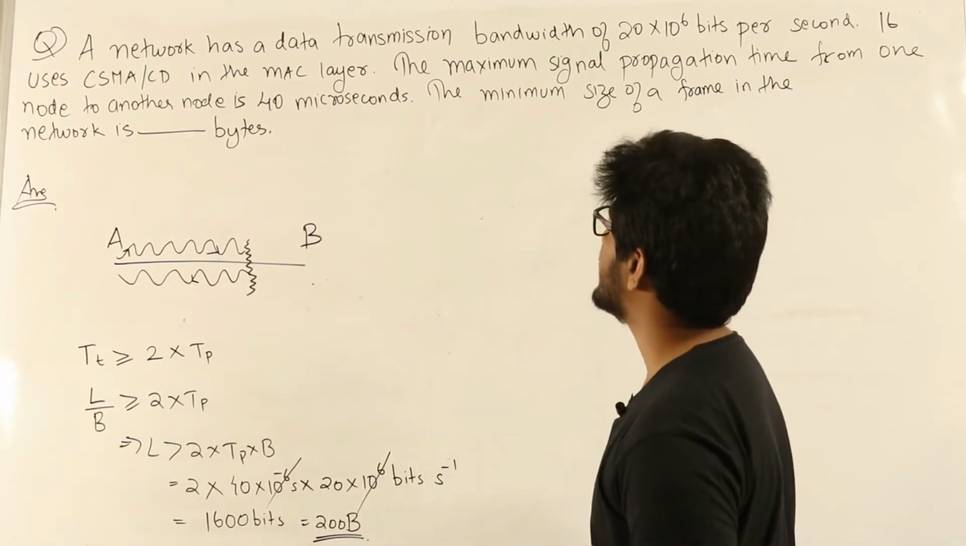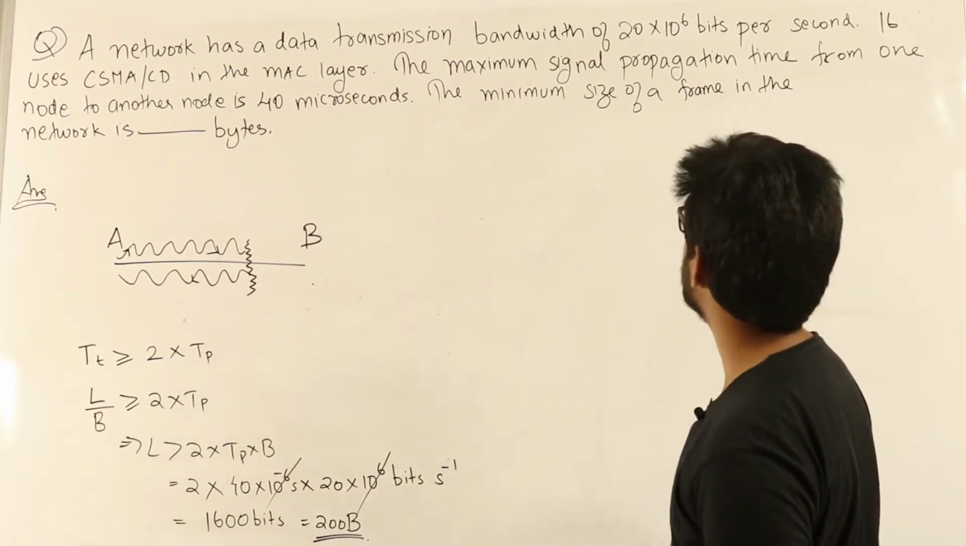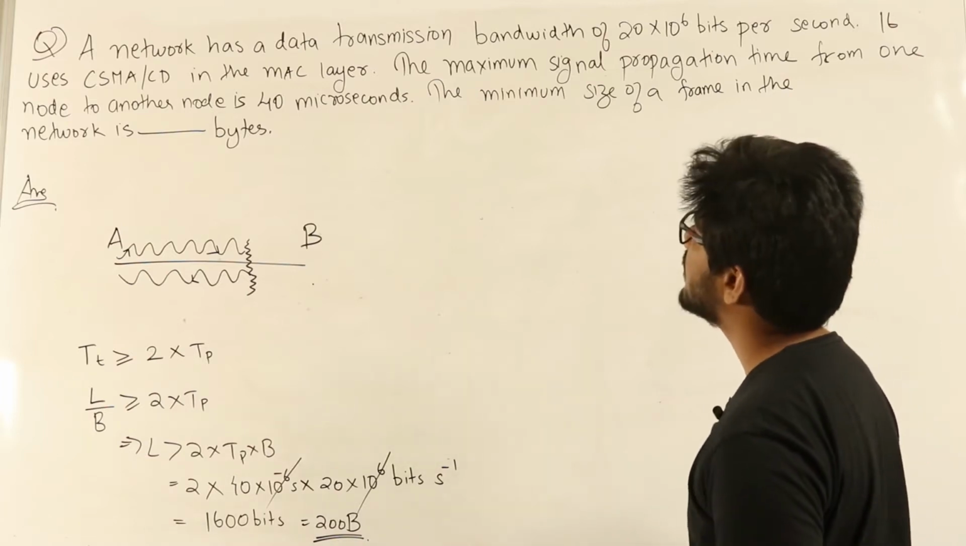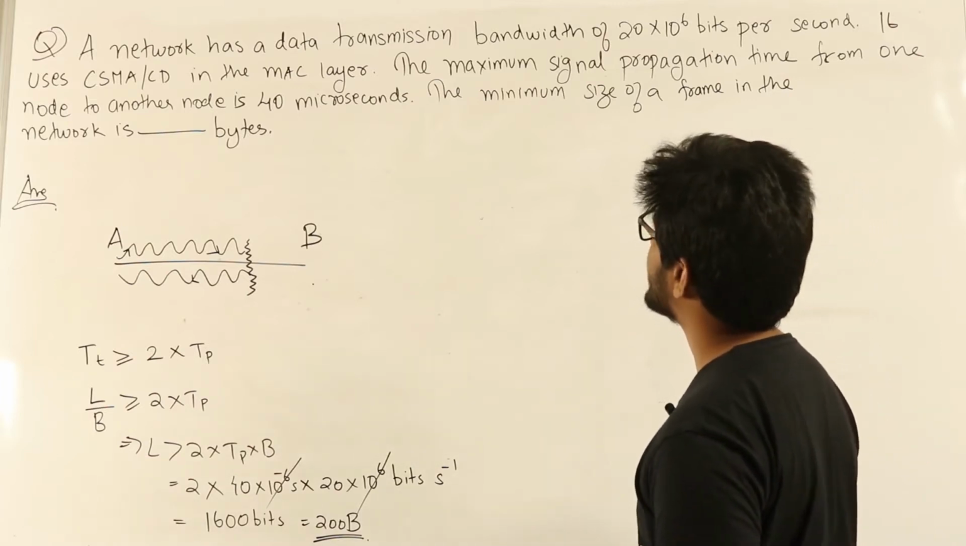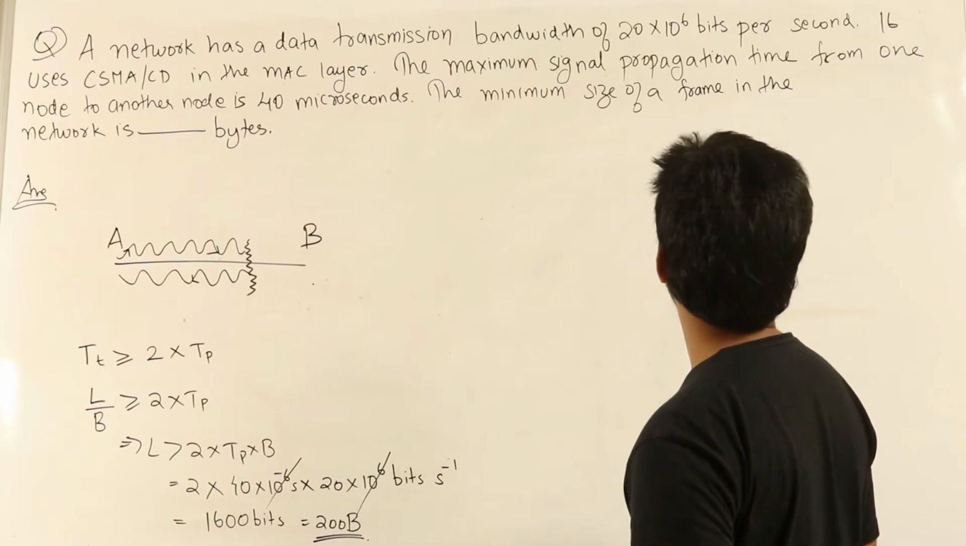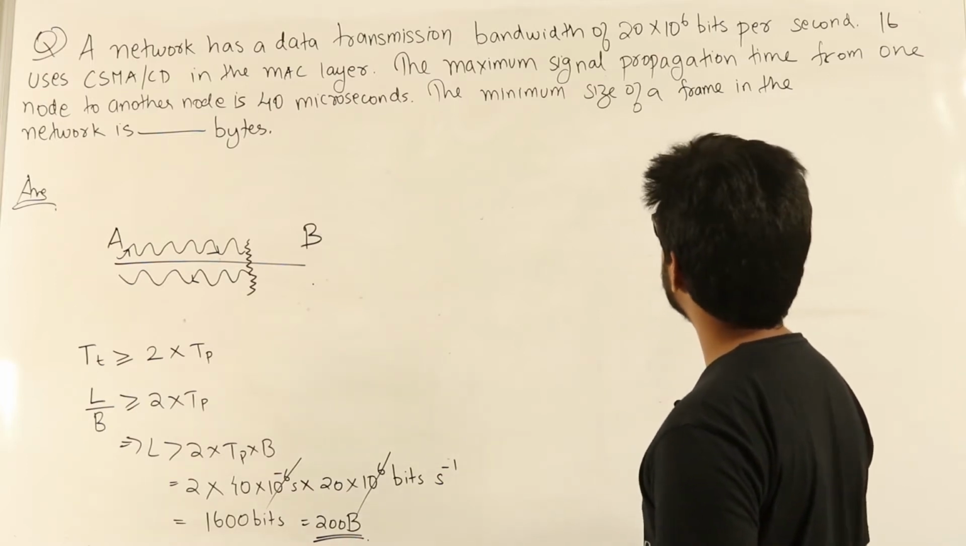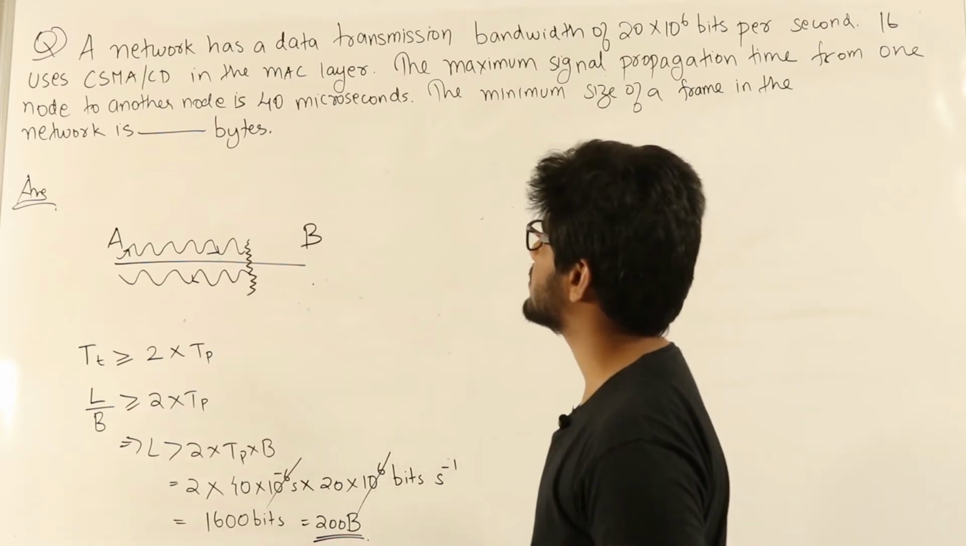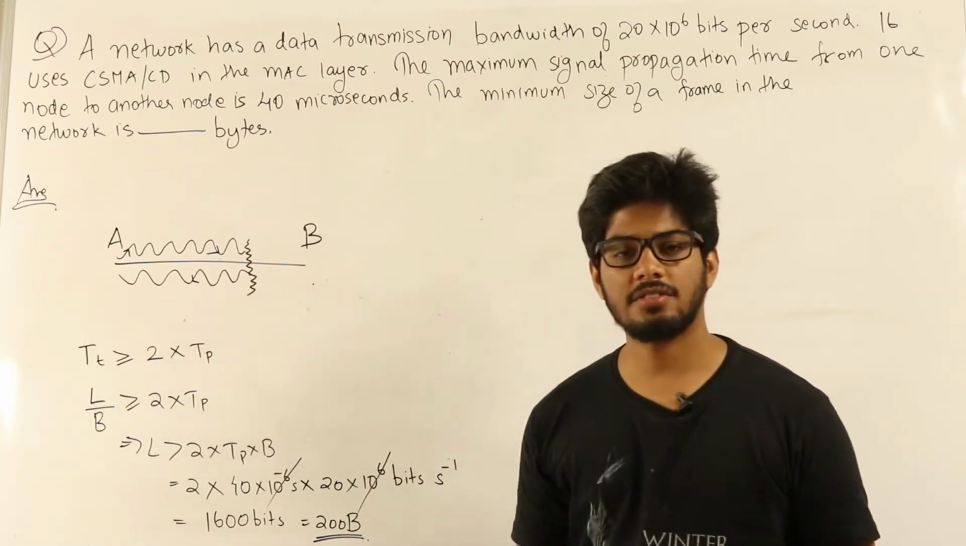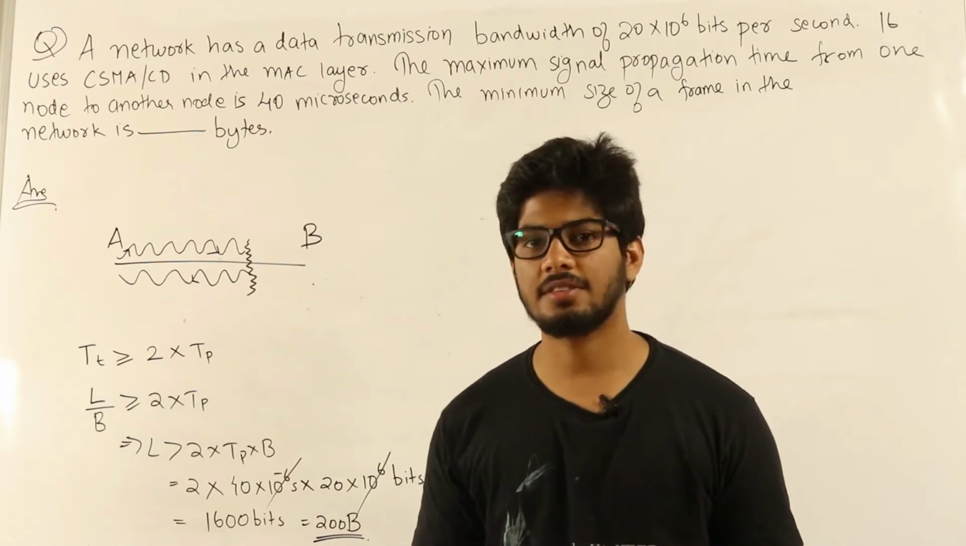A network has a data transmission bandwidth of 20 × 10^6 bits per second. It uses CSMA/CD in the MAC layer. The maximum signal propagation time from one node to another node is 40 microseconds. The minimum size of a frame in the network is dash bytes. So this is a question from computer networks regarding CSMA/CD.